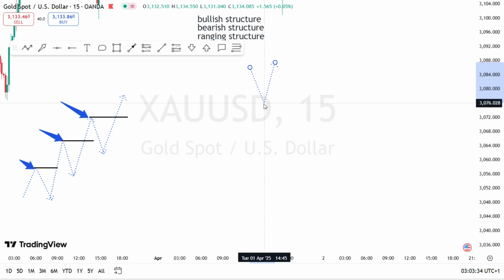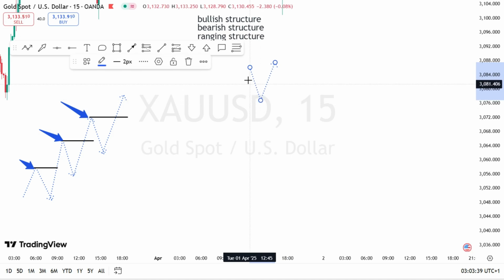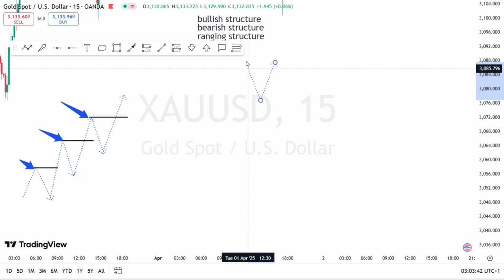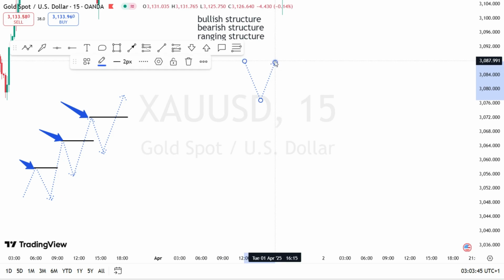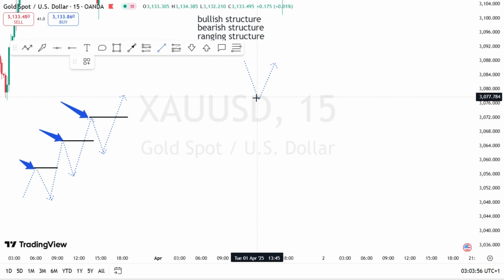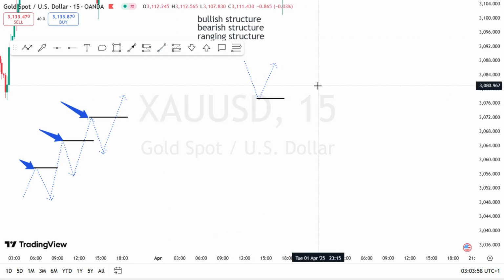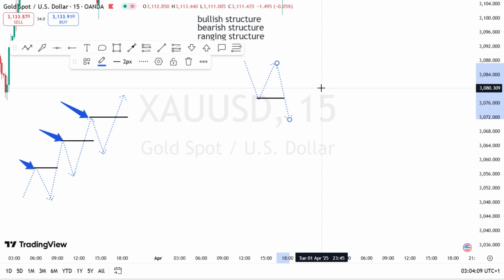The market will create a low over here. This is serving as our high, and this is also serving as our new high. And this is serving as our new low. So if price takes out this low over there, when it breaks it or takes it out, it means the market is forming a bearish trend.